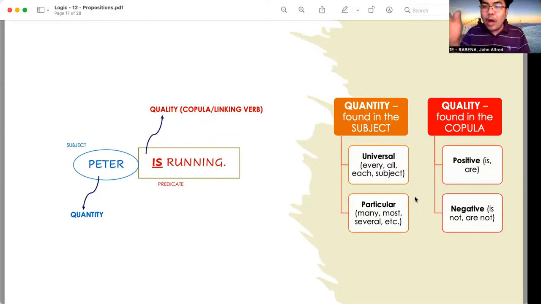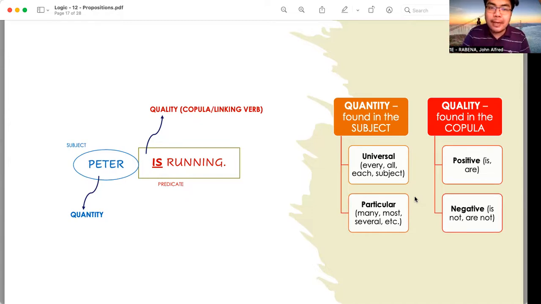What about quality? Quality is either positive or negative. This is indicated by the copula or the linking verb. So when you identify the quality, look at the copula. It has positive quality if it makes use of the linking verb is or are. But if it makes use of the words is not or are not, it is negative.